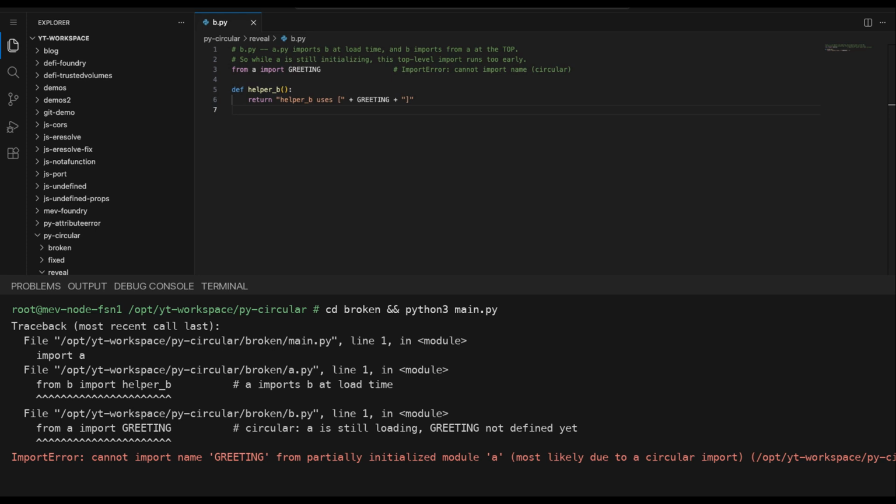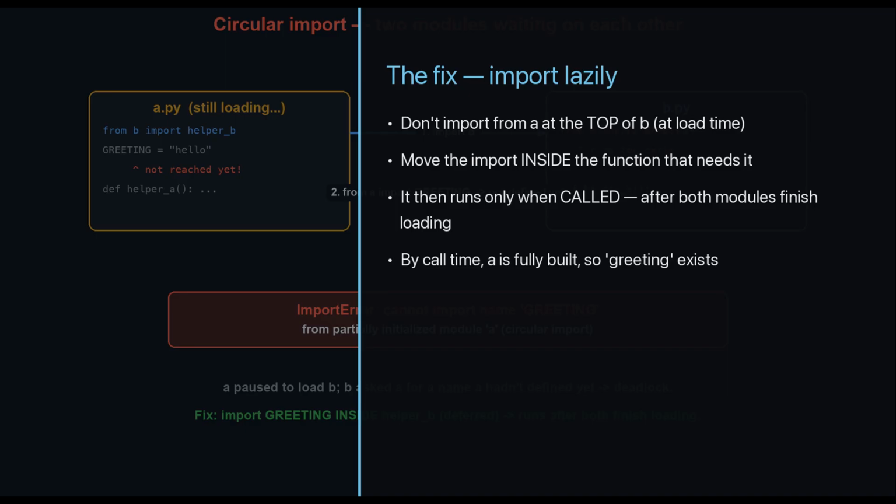Now the fix. The cleanest fix is to break the timing, not the design. The problem is only that B imports from A too early, while A is still loading. So instead of importing at the top of B, we move that import inside the function that actually needs it, a deferred or lazy import. Now the import doesn't run when B loads, it runs later, only when the function is actually called. And by the time anyone calls it, both modules have finished loading, so the name definitely exists. Same code, later timing, no deadlock. Let's apply it.